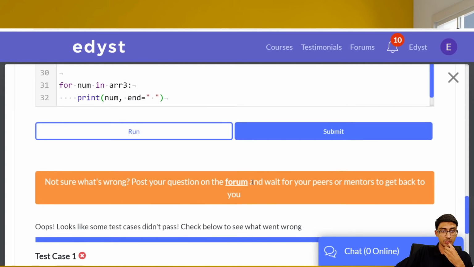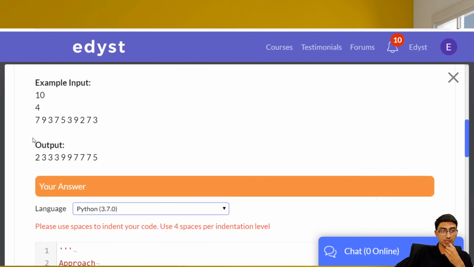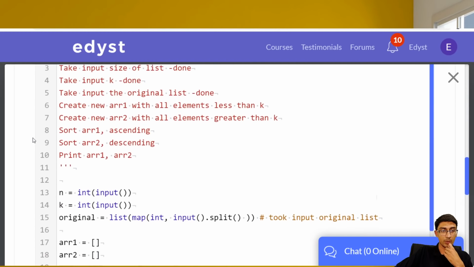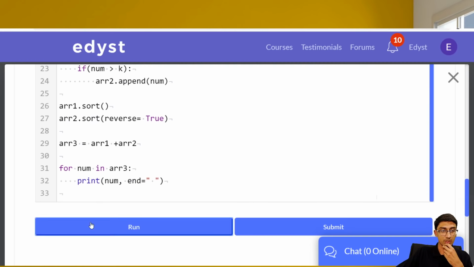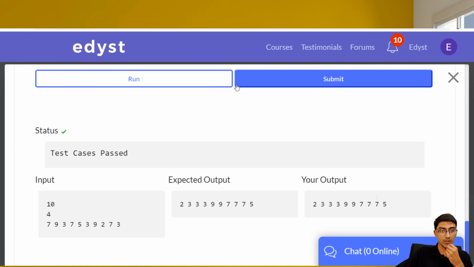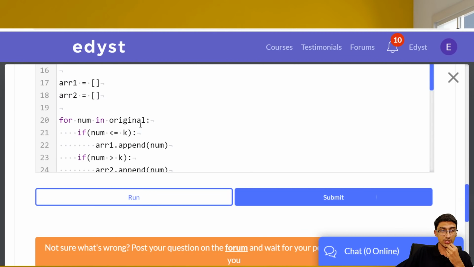Okay, oops, we did not pass any of the test cases. What has happened over here? What is it that we are not looking for? I think probably that we are not checking for k. Let me check less than equal to k, whether that helps us out or not. Okay, that still works. Okay, so if that's not the case, then...